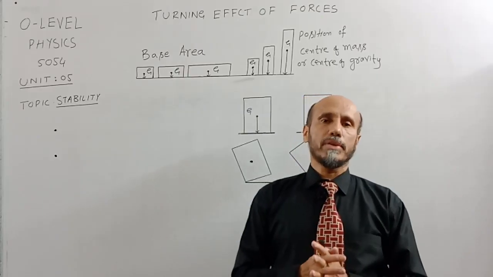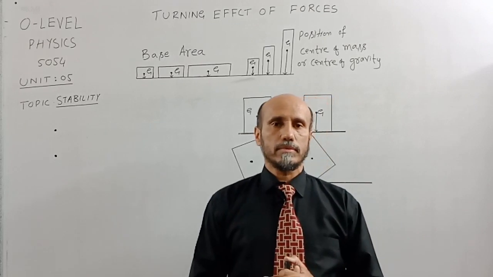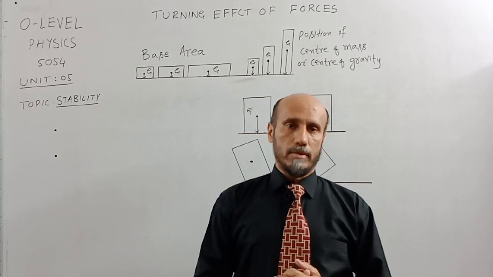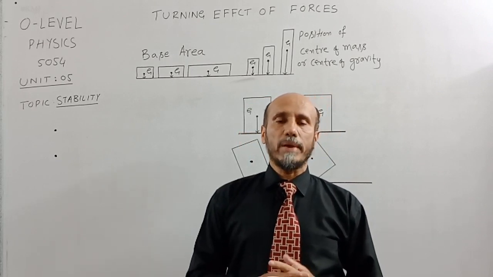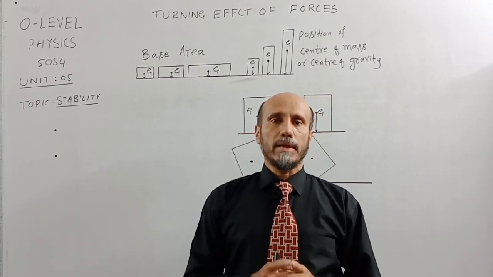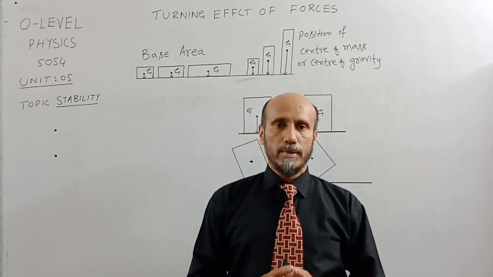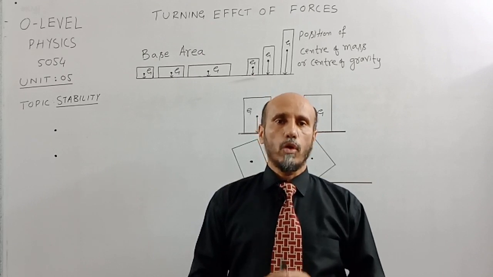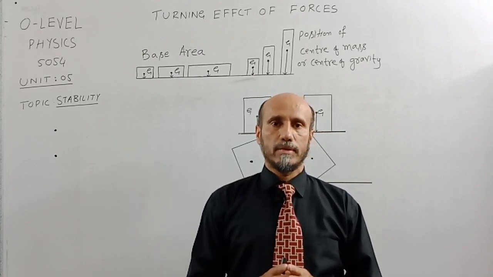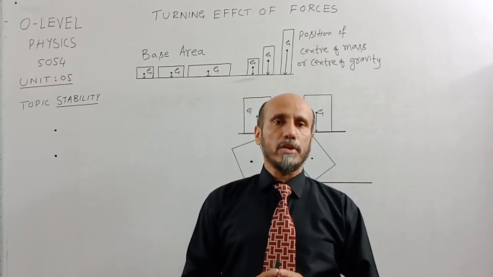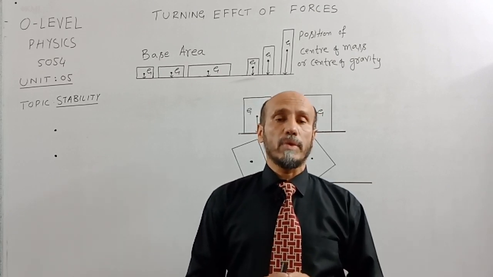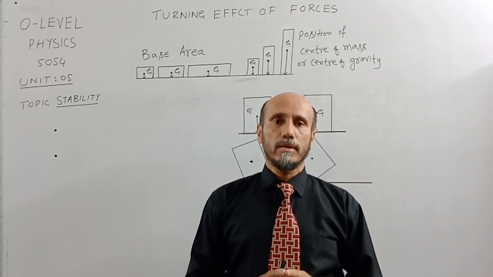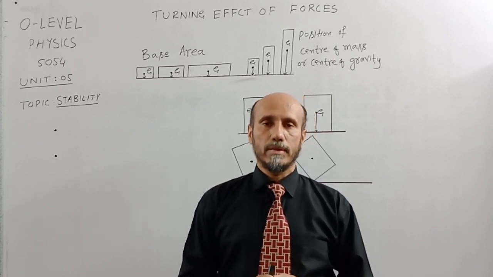The last topic which we will cover in this unit is stability. Stability means how stable the body is. Stability depends on two factors. Number one, it depends on the base area of the body, and number two, it depends on the position of center of mass or position of center of gravity. The larger the base area of the body, the larger will be the stability, and the smaller the base area of the body, the lesser will be the stability.